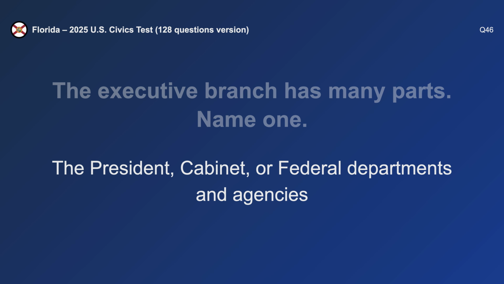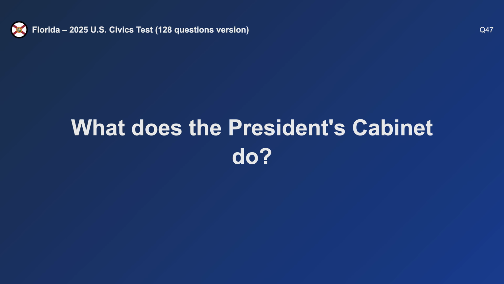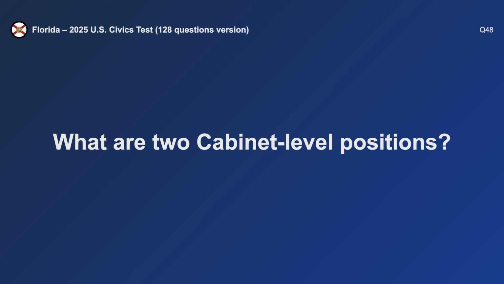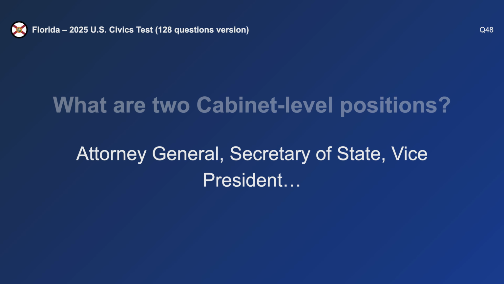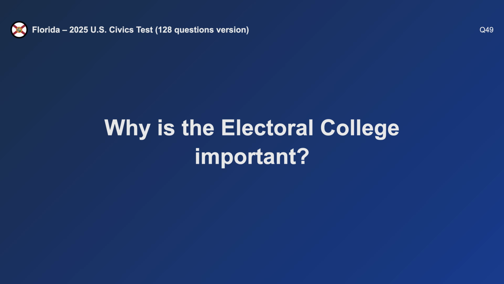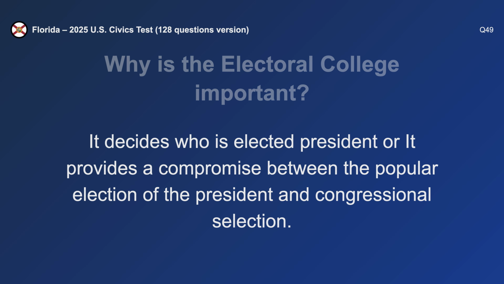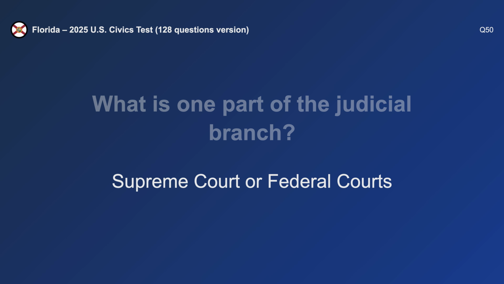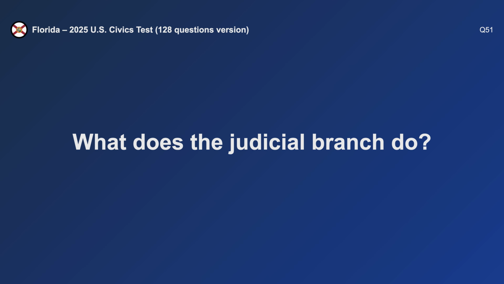The President. What does the President's cabinet do? Advises the President. What are 2 cabinet-level positions? Secretary of State and Vice President. Why is the Electoral College important? It decides who is elected president. What is one part of the judicial branch? Supreme Court.